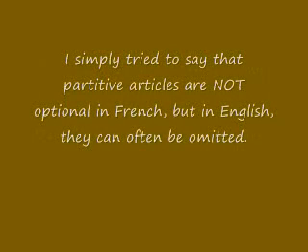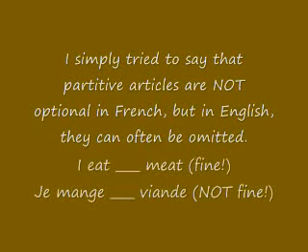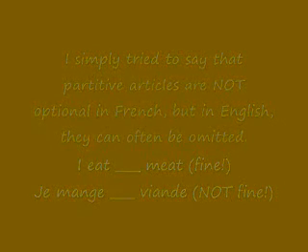Please keep in mind that in English, we do not necessarily have to say some, like some soup, some coffee. You can simply say coffee or ham, which would be quite fine. But in French, you will use those partitive articles. That's the main difference.